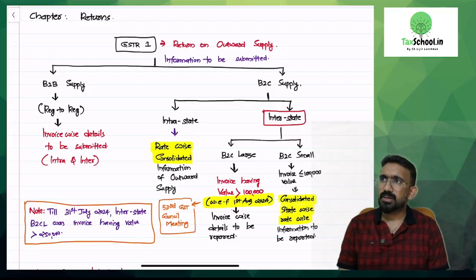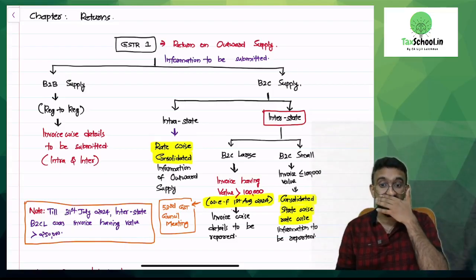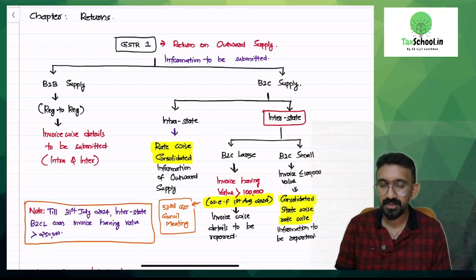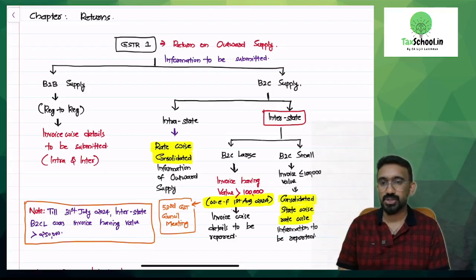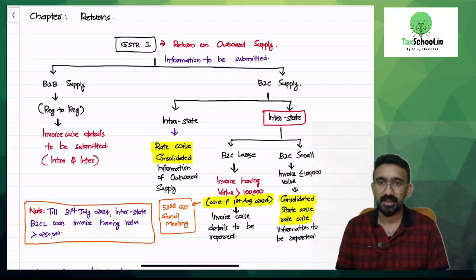A few years back, in 2021 or 22, they had asked a question on what kind of information will be submitted in GSTR 1. Based on multiple invoices, they asked whether it will be invoice-wise information or consolidated information, how they will submit. There is an amendment on how they submit information in GSTR 1. That's something you have to learn for this examination, so I have given that also for you to understand.